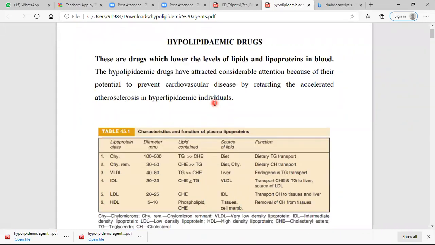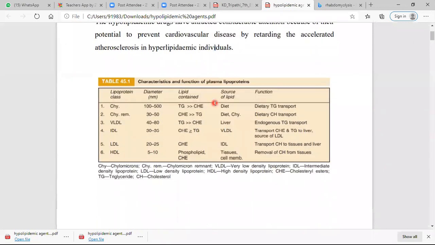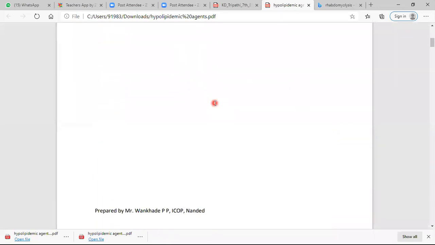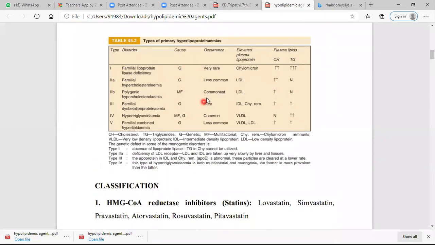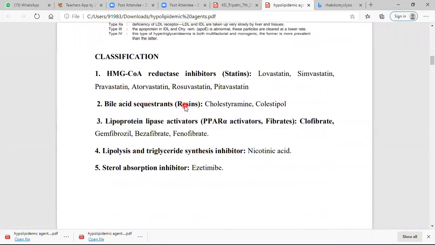First you must understand the definition, then the characteristics, and the types, which is important for the uses, because this is caused by genetic deficiency of an enzyme. This is the classification, in which today we see two classes of drugs: HMG-CoA reductase inhibitors and bile acid sequestrants.